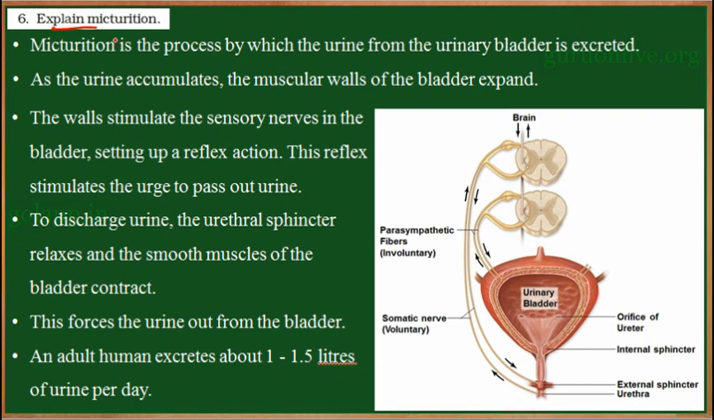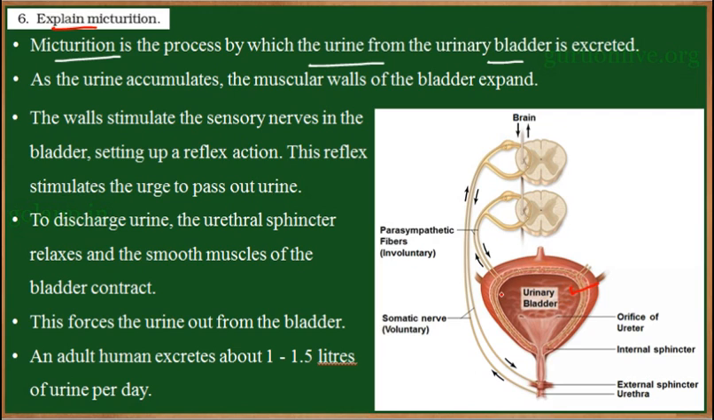Explain micturition. So, students, micturition is the process by which the urine which is stored in the urinary bladder is excreted. So, here the urinary bladder stores urine in it. The primary urine which is formed is reabsorbed and the urine from the ureter enters into the urinary bladder, and here it is stored temporarily.